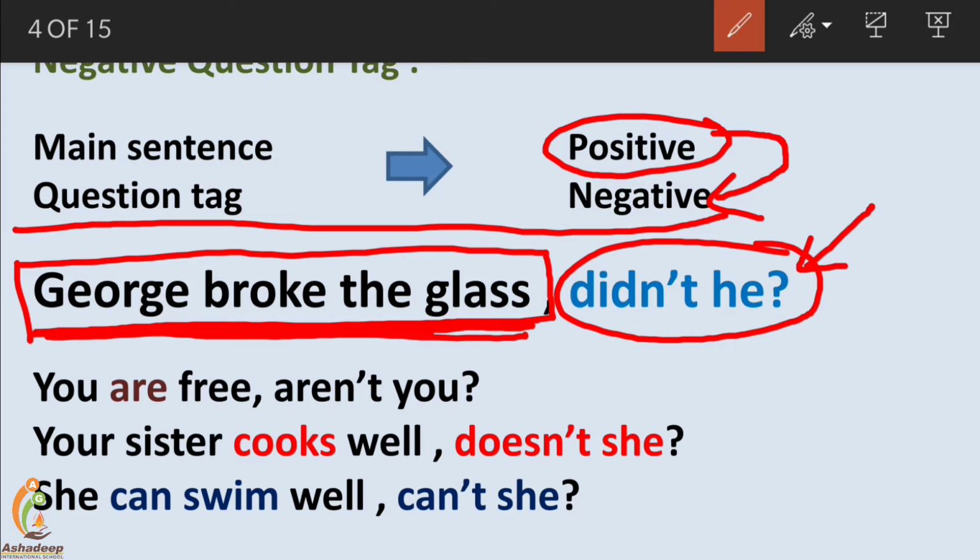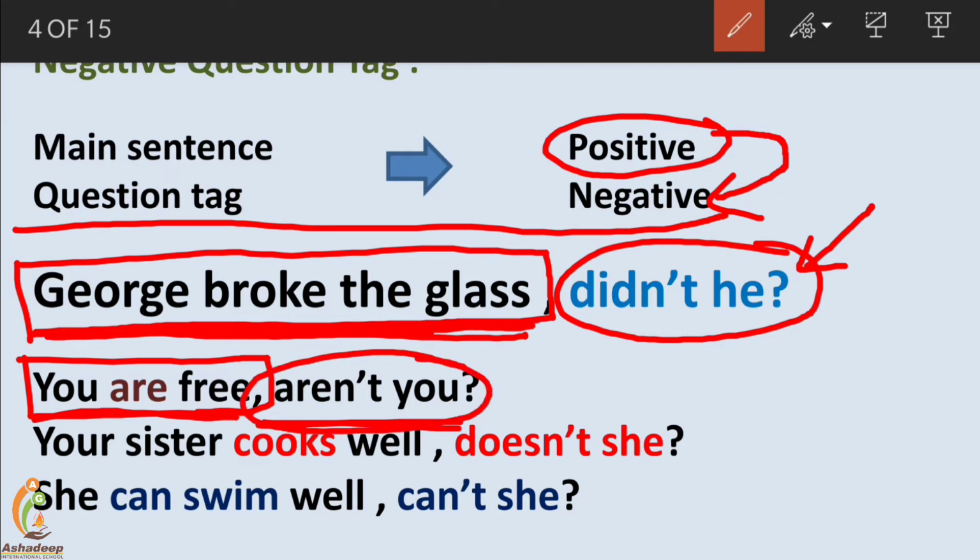One more example. You are free. Decide whether it's positive or negative. It's the main sentence. You are free. Obviously positive. And the question tag, aren't you? Aren't you? It's a negative question tag.